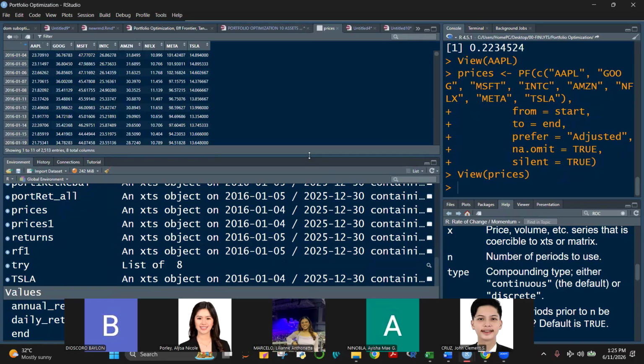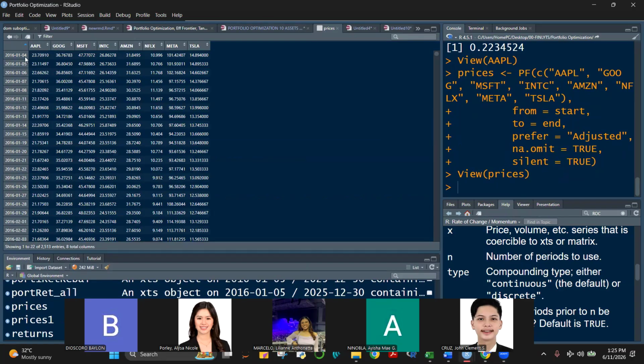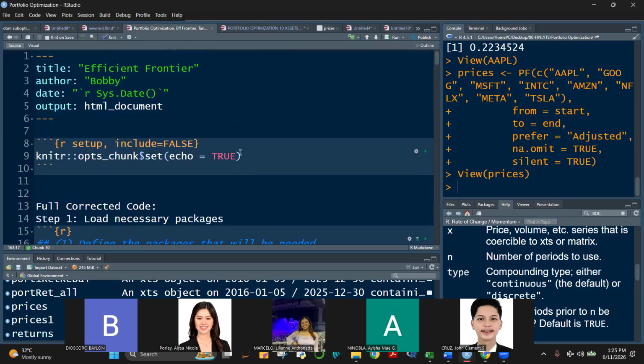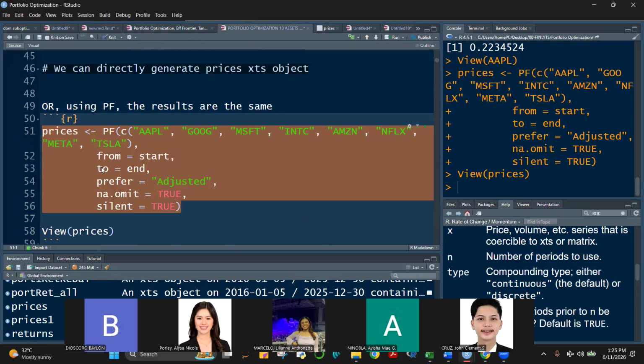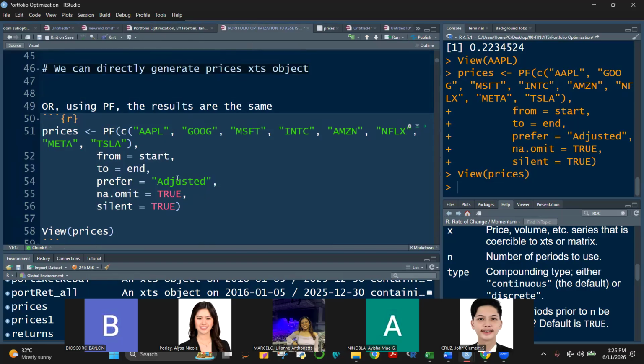So what do we now have? We now have, class, an object containing all the adjusted prices of the 8 objects that we extracted using the getSymbols function. So all of the prices are already there. And we only used one function, the PF function, and we were able to consolidate, combine into one object, the prices object.